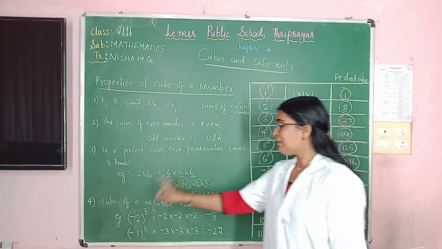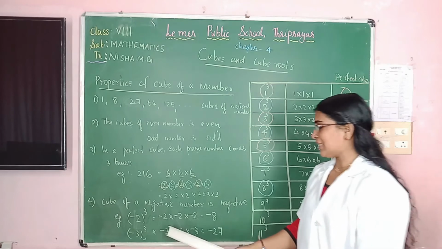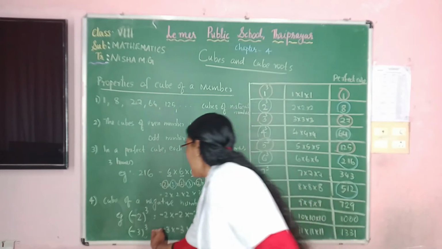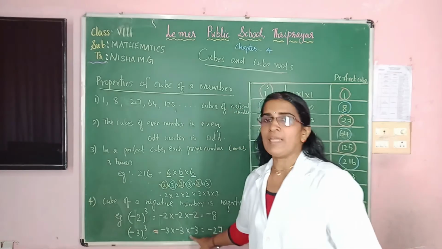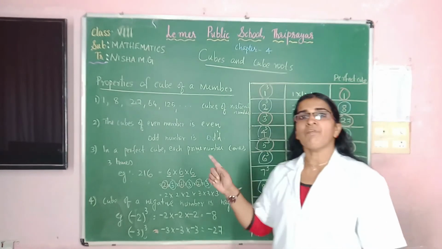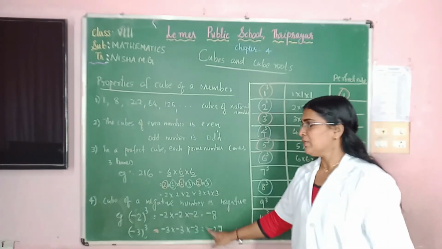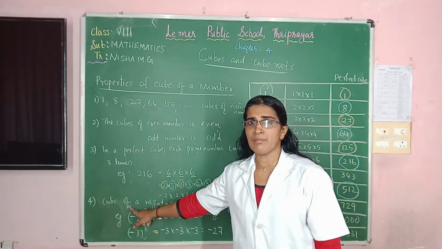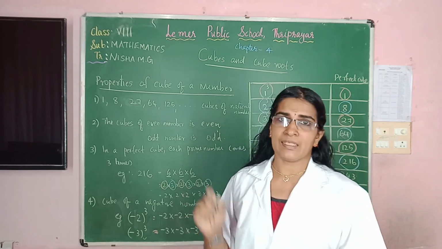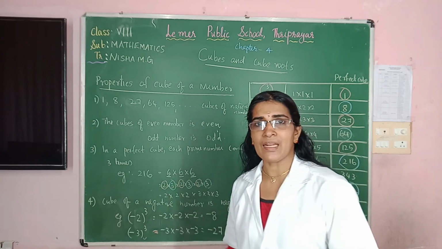Negative 8. Similarly, what is negative 3 cube? Multiply negative 3 how many times? 3 times. So negative 3 into negative 3 into negative 3. First find the product. 3 into 3 into 3, 27. Then find the sign of the product. Here negative comes how many times? 3 times. So what is the result? Negative. So this property is very important. Cube of a negative number is, what is the result, children? Negative itself. Cube of a negative number is negative itself. Is it clear, children?